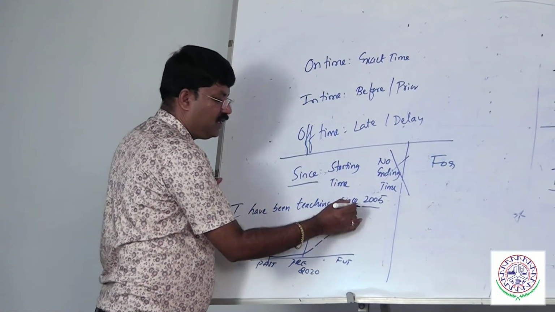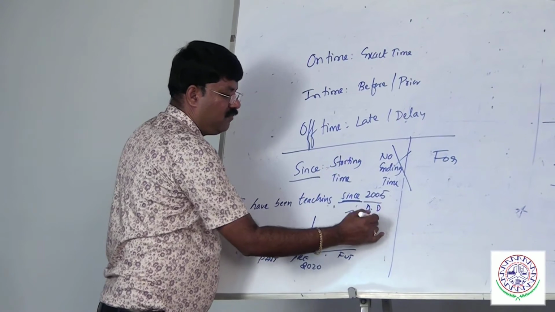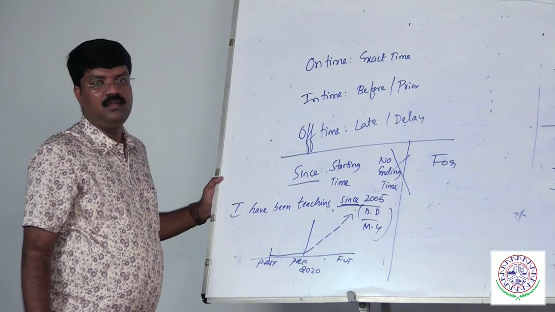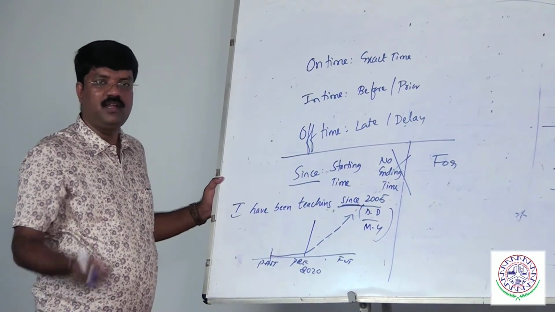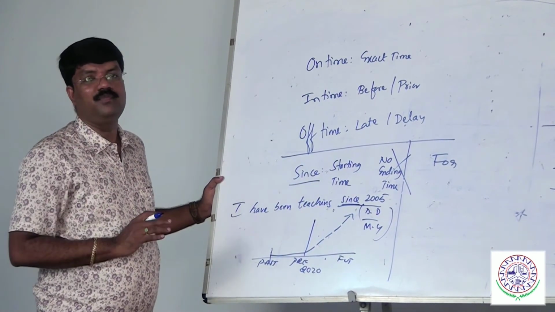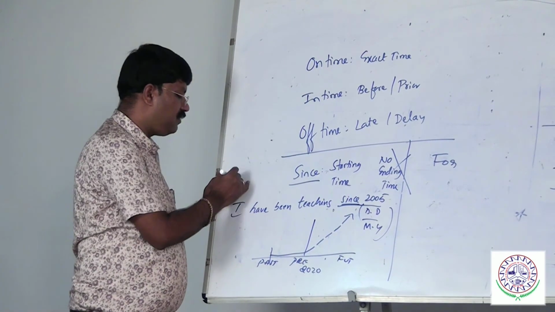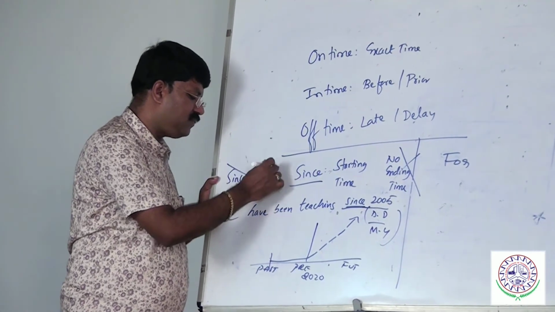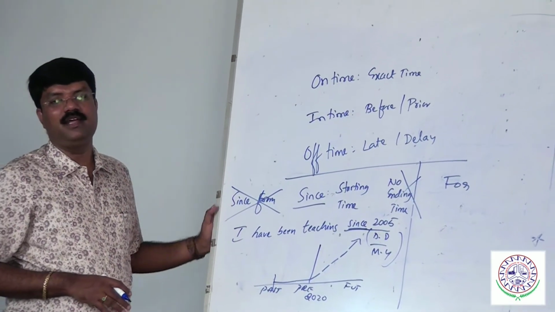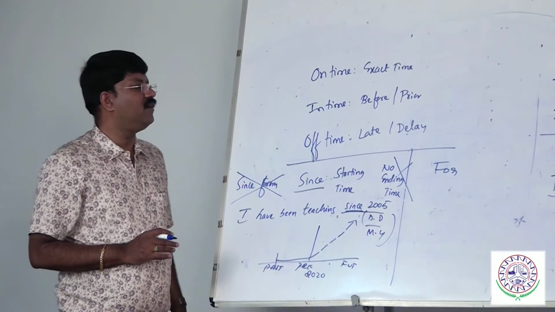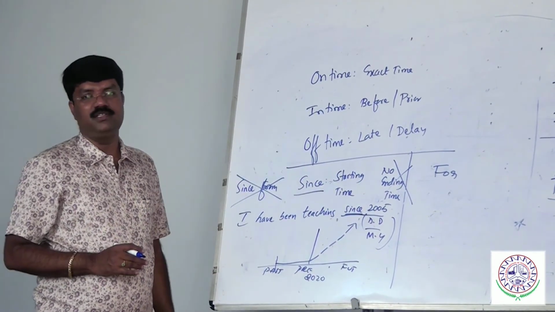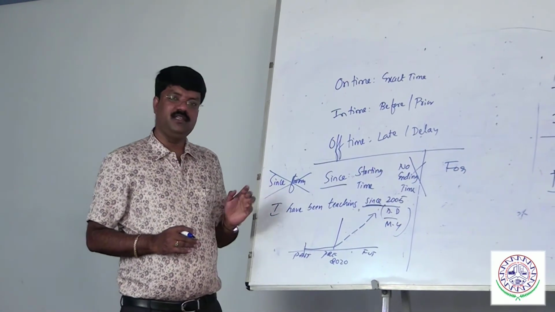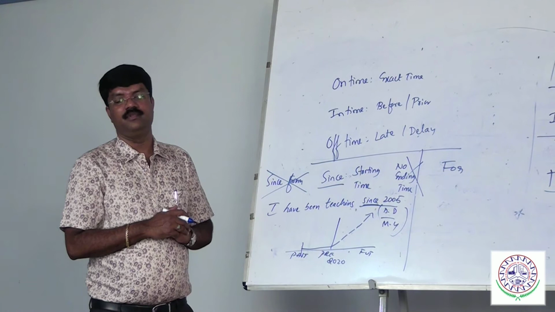Since refers to the starting time: day, date, month, year. 99% of people wrongly use it. Since from morning is wrong; don't use since and from together. Since itself is a beginning time, and from itself is a beginning time. From should be used with other tenses because there is a starting time and an ending time, whereas with since we do not have any ending time.